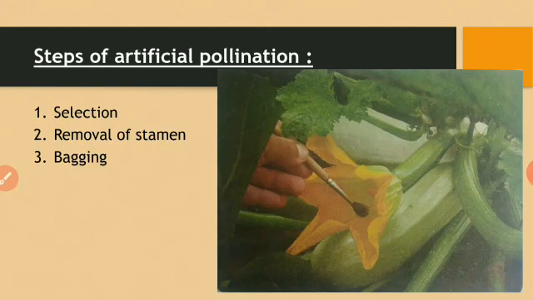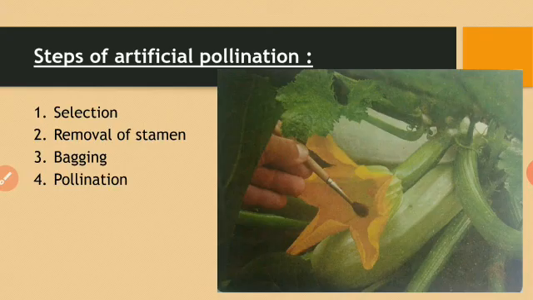Natural pollination can easily occur through wind, water. You cannot stop the wind or you cannot stop the insects from sitting on the flower, isn't it? But you can cover the flower, and this way you can stop the pollen grains from reaching that flower, the undesired pollen grains. Now the last step is the pollination. Now we will artificially pollinate.